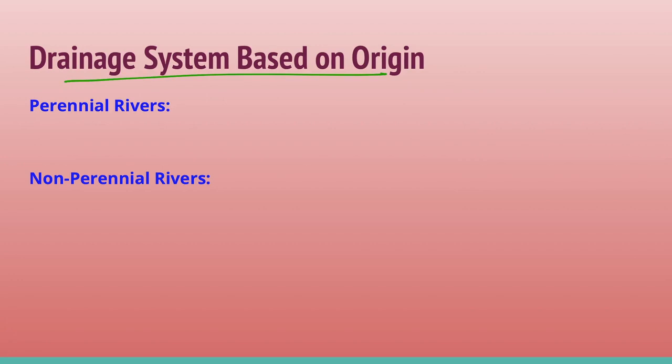The drainage system, based on its origin, is divided into two types: perennial rivers and non-perennial rivers. Perennial rivers in India are the Himalayan rivers like the Indus, Ganga, Brahmaputra and their tributaries. They are called perennial. Why? Because they flow throughout the year. Non-perennial rivers: the peninsular rivers are called non-perennial rivers. Examples: Mahanadi, Godavari, Krishna, Kaveri, Narmada and the Tapi and their tributaries. Why? Because the flow is not continuous throughout the year. They flow only during the rainy season.